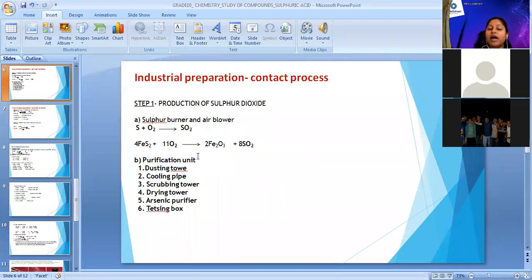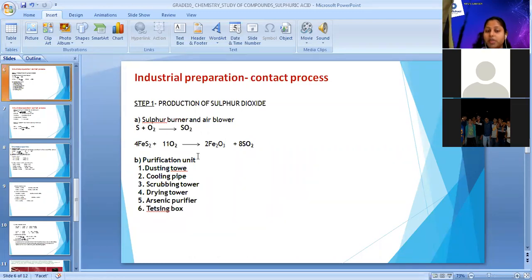If we take iron pyrite, then it will burn with oxygen to produce iron oxide, Fe2O3, with formation of sulfur dioxide in this process. This whole reaction occurs in the first chamber.